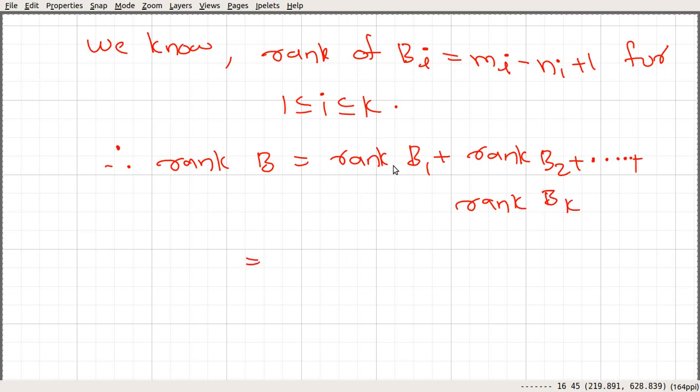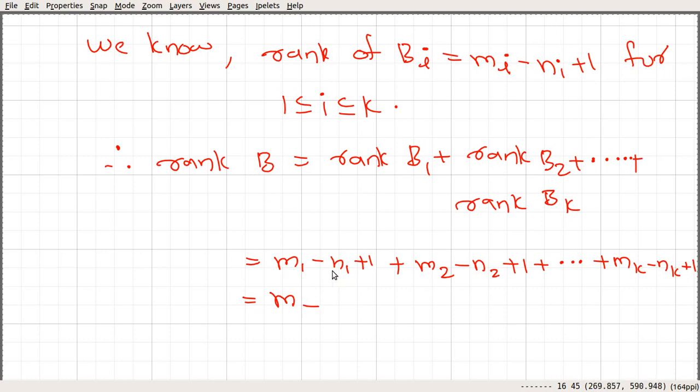The rank of B1 is m1 minus n1 plus 1, rank of B2 is m2 minus n2 plus 1, etc., and the rank of Bk is mk minus nk plus 1. This m1, m2 up to mk is nothing but m, and if you sum the n1, n2, up to nk you get the total number of vertices, and here we have k ones, so that corresponds to k, and hence the result.